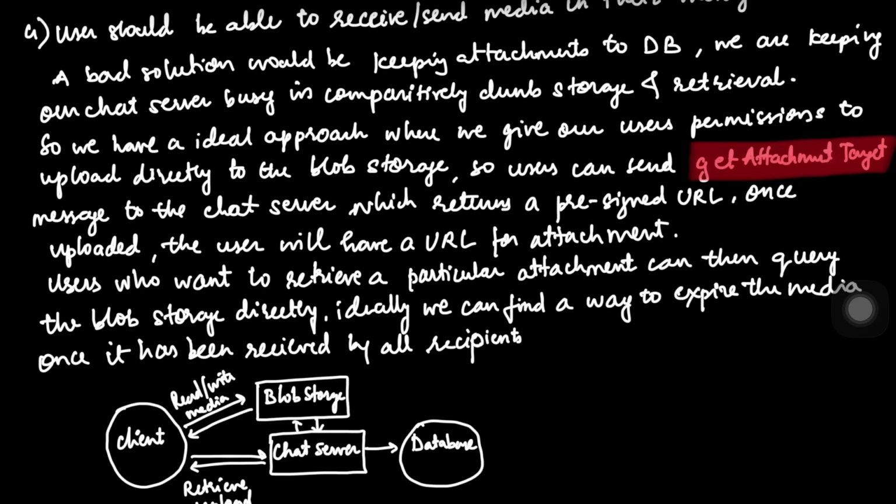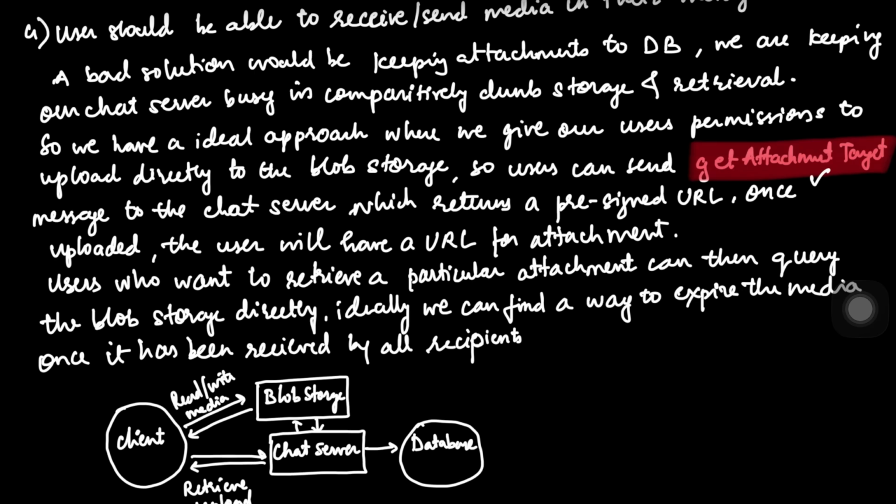So to build a WhatsApp scale or any higher level chat system, we need a hands-off approach for media. We want the client to talk to the storage directly so that our chat server can stay focused on what it does best, that is routing the messages. So here is one ideal approach. Instead of sending the file to the chat server, the client sends a small lightweight command, which is, let's say, get attachment target. We have already discussed a lot of commands which we would send through WebSocket, so this would be one of them.